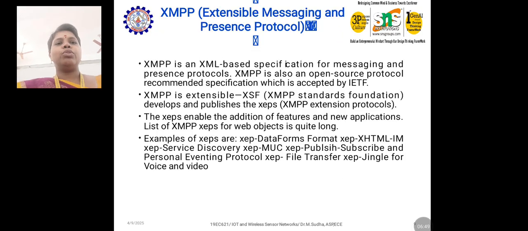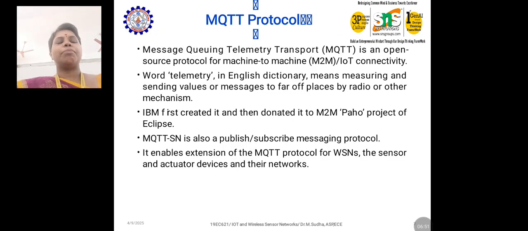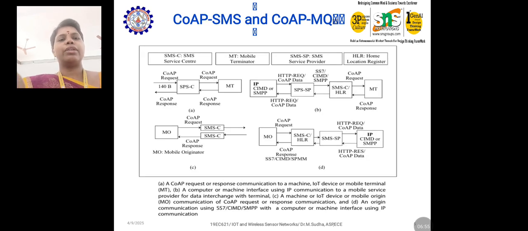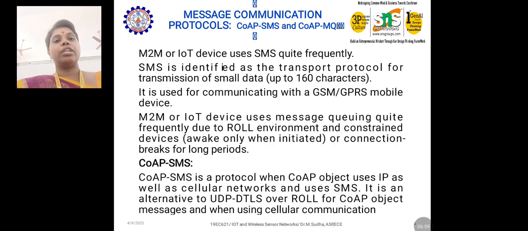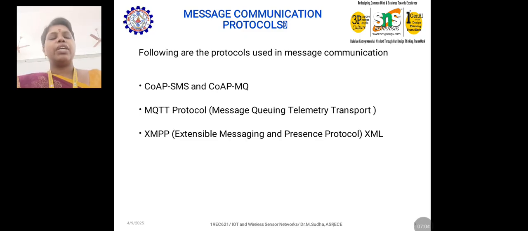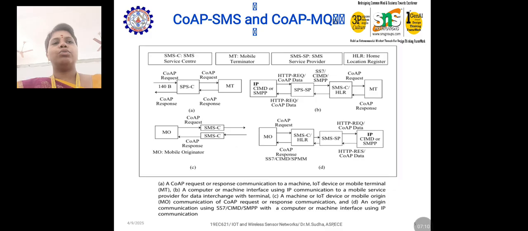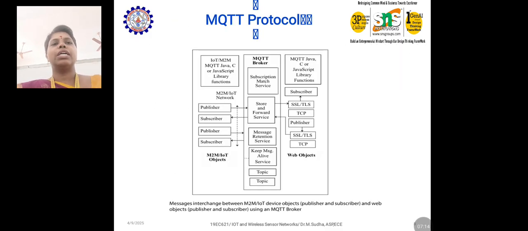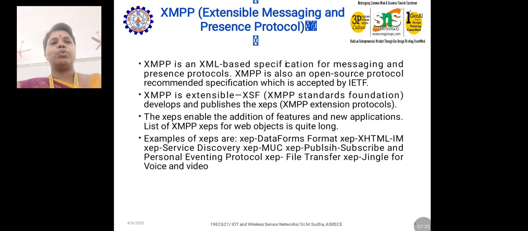Up to now we have discussed message communication protocols. A protocol has a set of rules and regulations for message communication in the Internet of Things as well as machine-to-machine communication. Especially, we have covered CoAP SMS, CoAP MQ, MQTT and XMPP. We went through these in detail, what is what, with the structure of each, what the benefits are, as well as how they differ from one another.